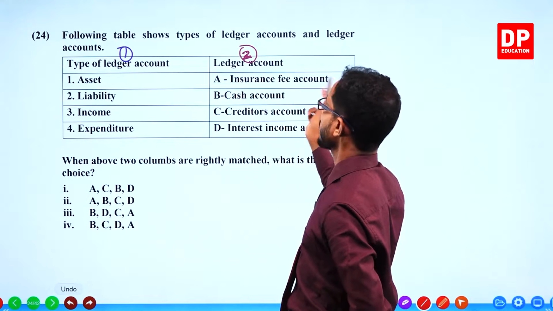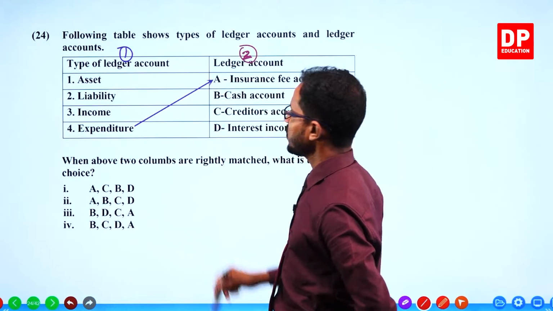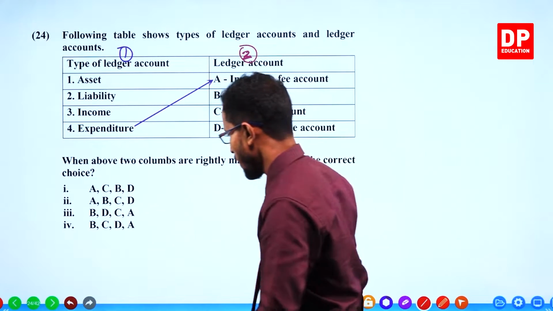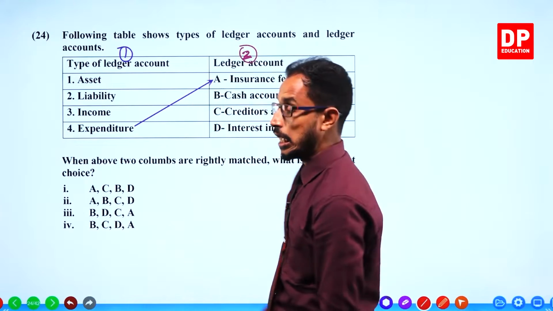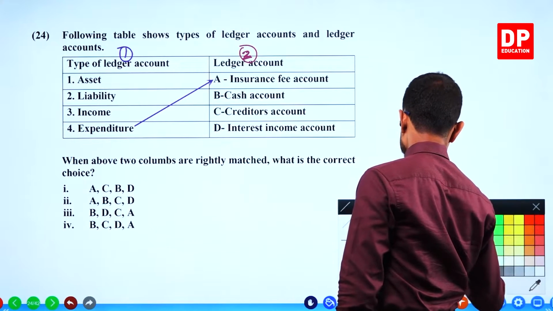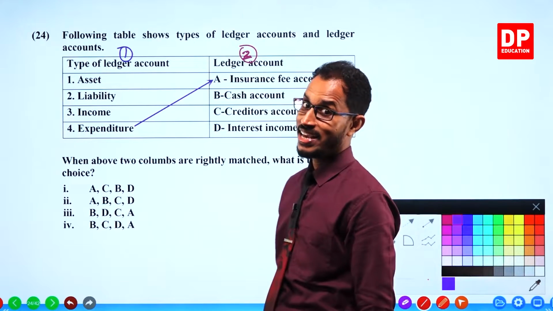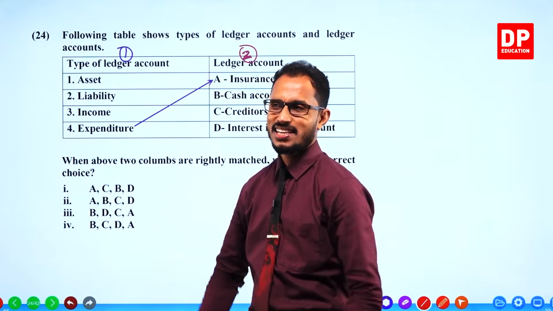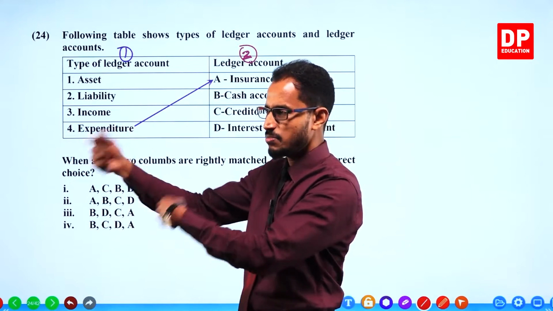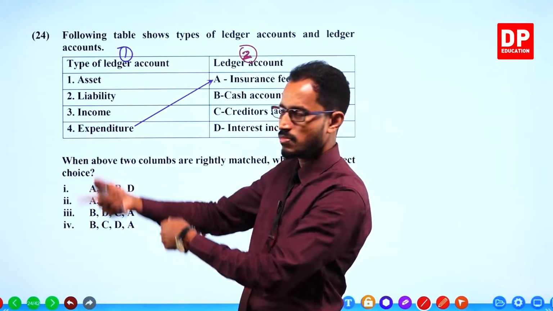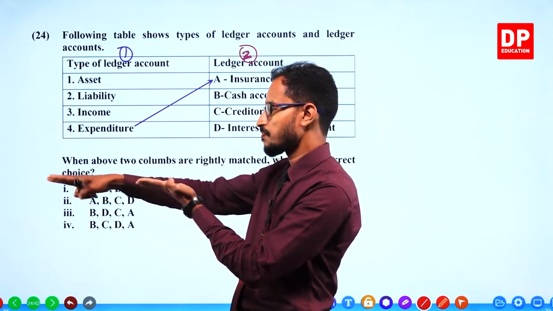Insurance fee account. That is an expenditure account. We all know that insurance has to be paid and we don't like it. Don't we? We don't like it because we have to pay every month. Money goes, money is spent.